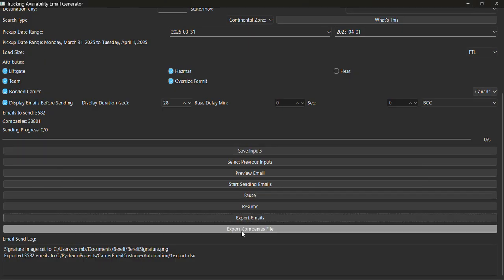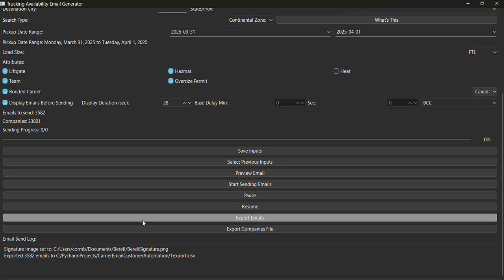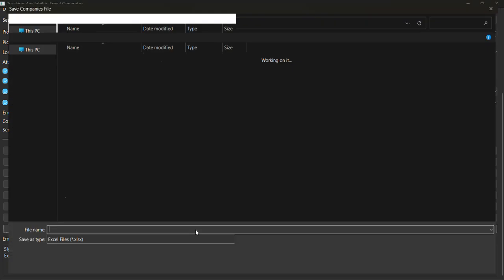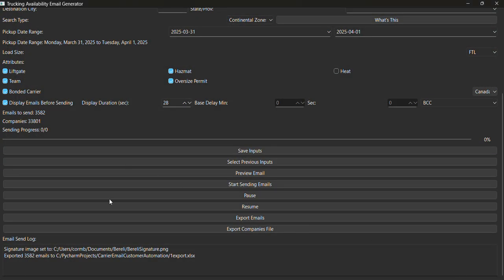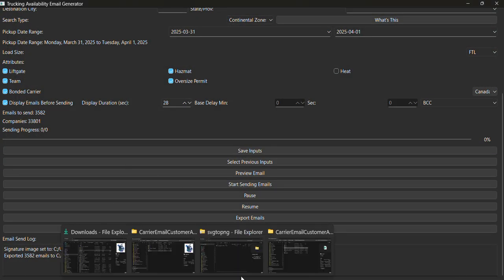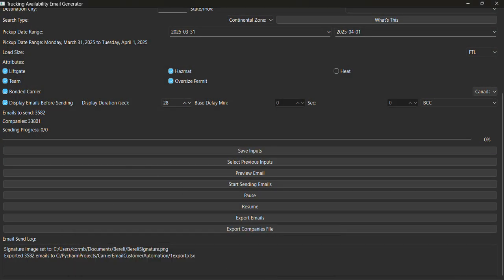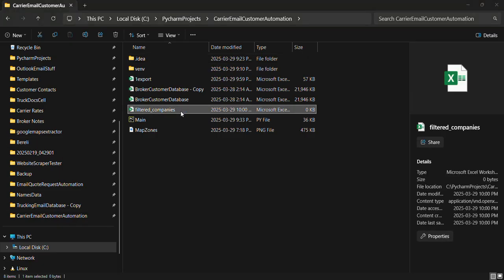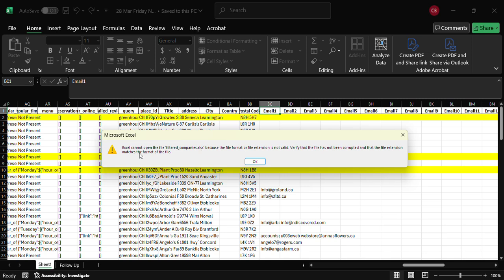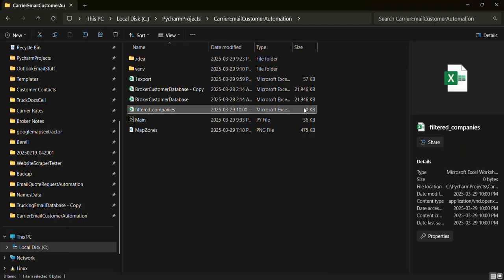And now the export company. So this one is a bigger file. It'll have 33,801 rows. And I'll do that. So I'll just do filtered companies. I'll just save it as that for now. Okay, so we'll go back here. And filtered companies. Oh. Excel cannot open the filtered company because the file format or extension is not valid. Verify the file. Okay, let's see here for a second here. Something might have. Oh, it didn't work.